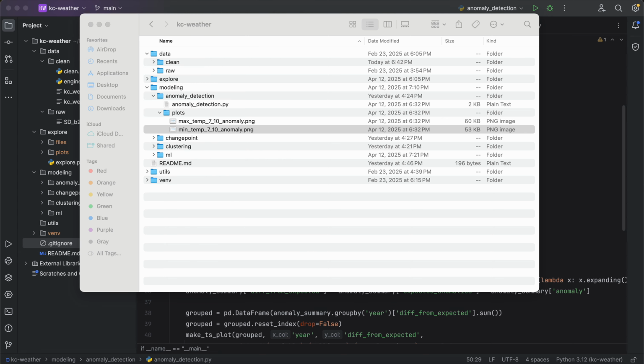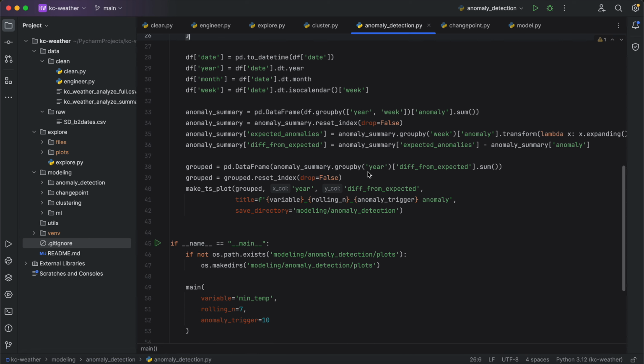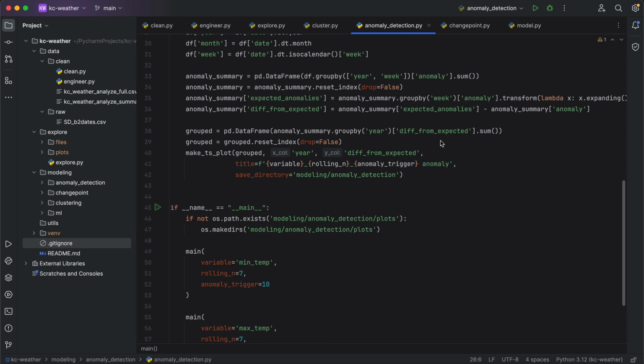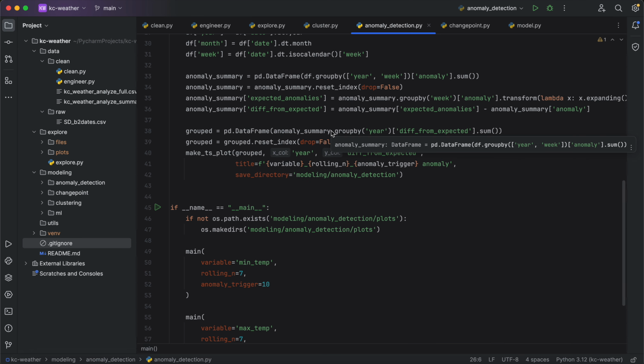And I should probably go back and explain some of the code for that. So this is basically another expanding calculation that looks at, for every week, how many anomalies should I expect in the temperature? And then this looks at, is this different than expected?